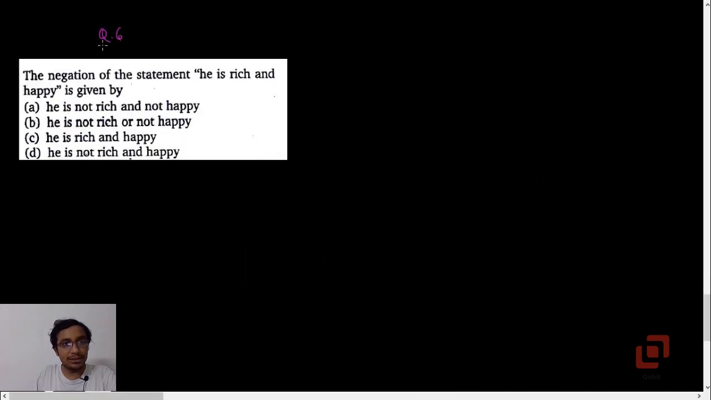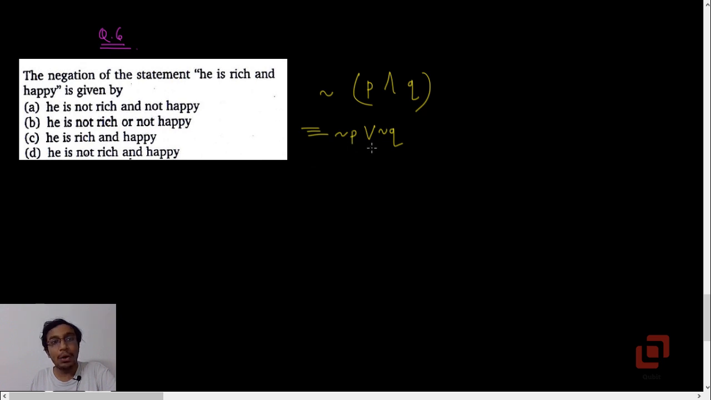Okay, question 6. The negation of the statement: he is rich, let's call it P, and happy. So he is happy, let's call it Q, and we have been asked to find its negation. So by De Morgan's law, it is negation P or negation Q, right? So the correct option is he is not rich or not happy, so option B.